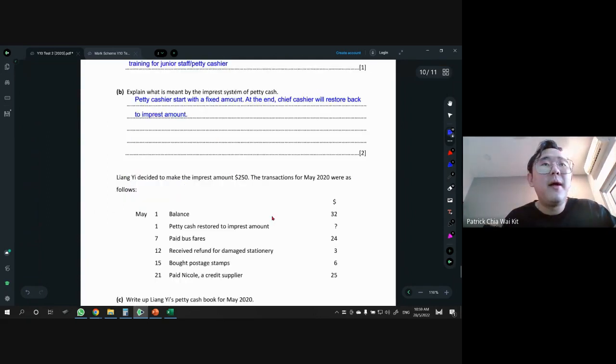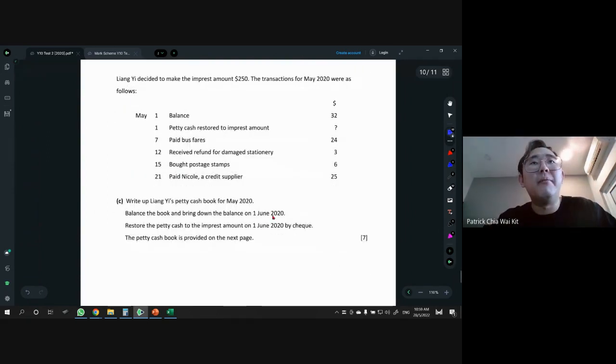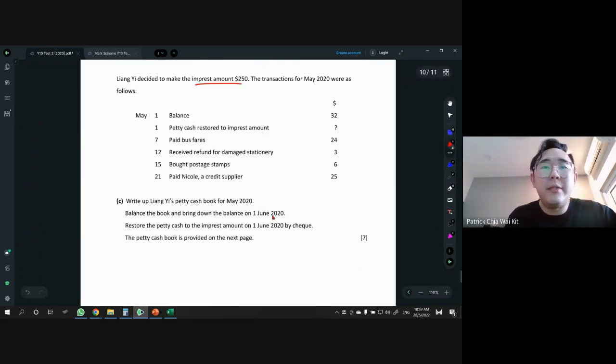Done. All right. Then we have Liang Yi decided to make an imprest of 250. So I did say this in class before that the imprest amount is always given in the question. So look for it. All right. So we have a balance of $32. Then on 1st May, we have to restore. Yep, you only have $32, obviously not enough to pay anything. You have to restore first. And then we have the rest of the things, right?